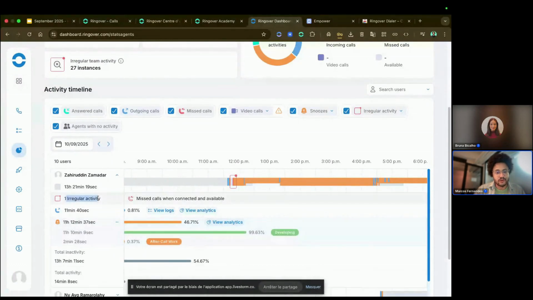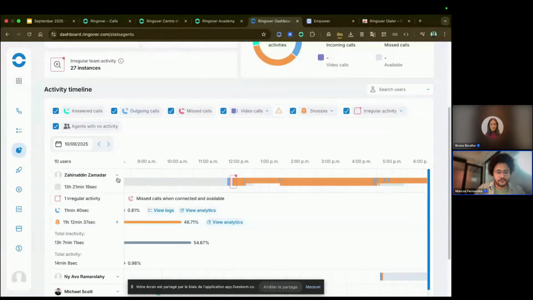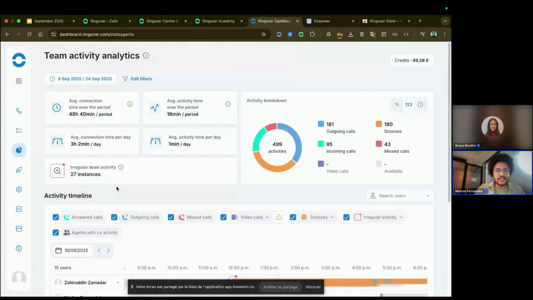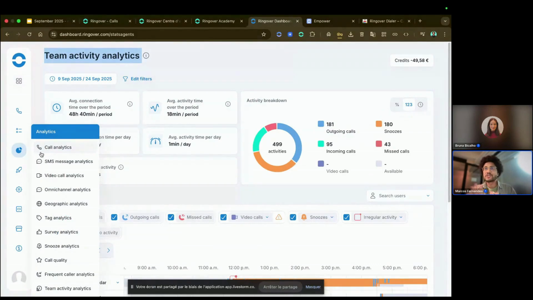So you have the regular activity, and if you hover over it, you have the reason. So you can see missed call when connected and available. And then you have also the snooze detail by clicking here. So this is the team activity analytics that you can activate from the marketplace. So I'm assuming I lost connection, but you guys were able to see the IVR filter in the web app.